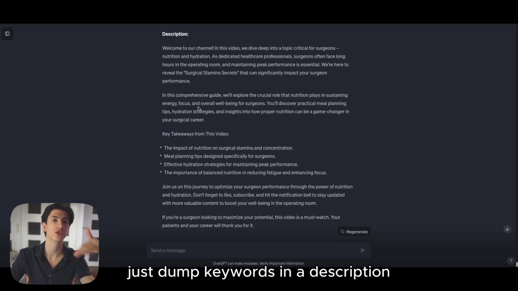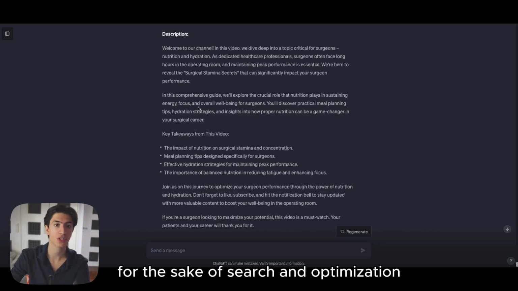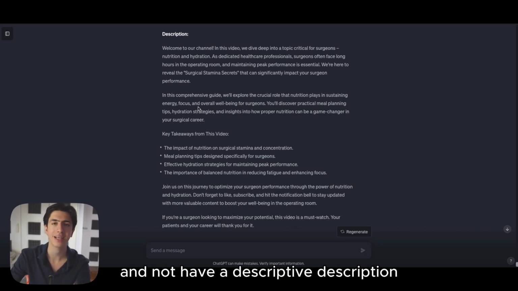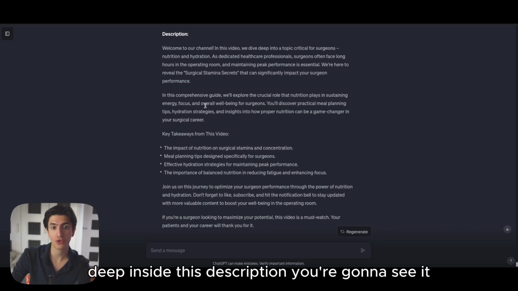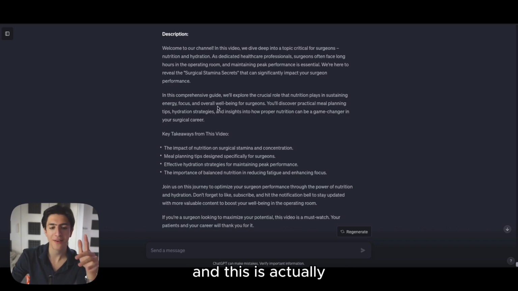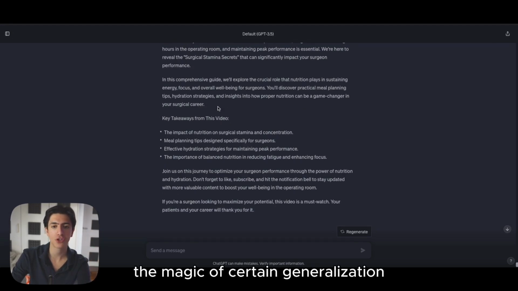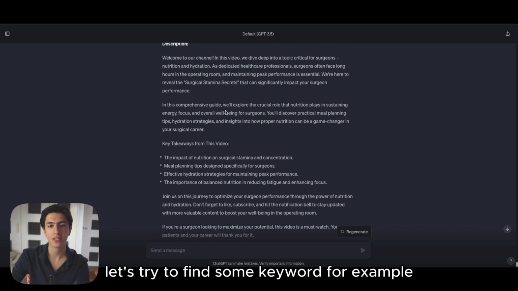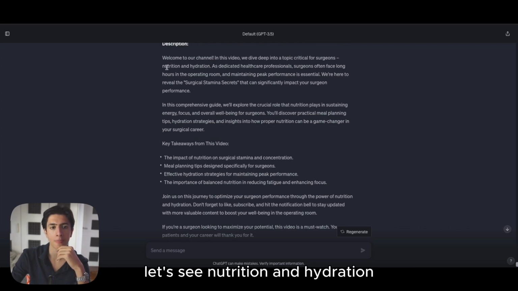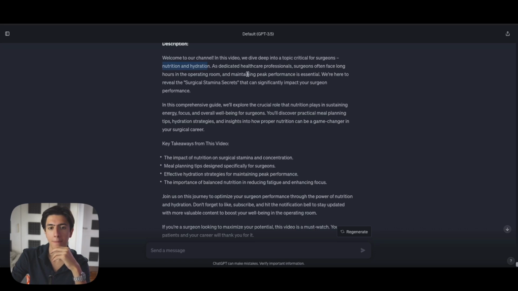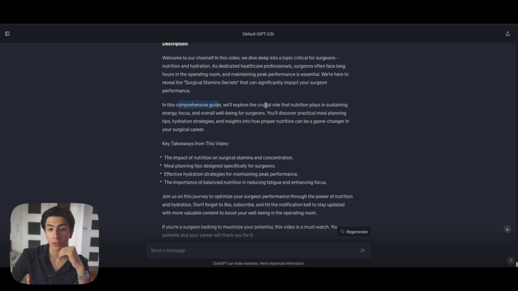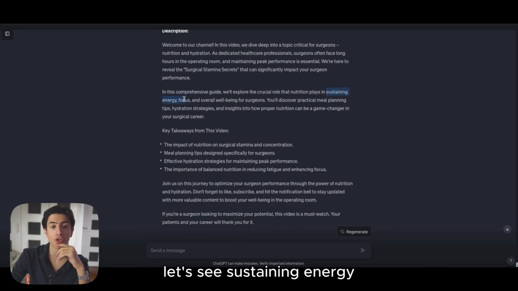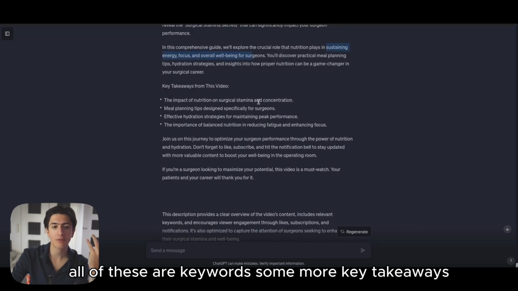We don't want to just dump keywords in the description for the sake of search engine optimization and not have a descriptive description. But deep inside this description, you're going to see that we have a lot of keywords, and this is the magic of search engine optimization. Let's try to find some keywords. For example: nutrition and hydration, peak performance, surgical stamina secrets, surgeon performance, comprehensive guide, sustaining energy, focus, and well-being for surgeons. All of these are keywords.